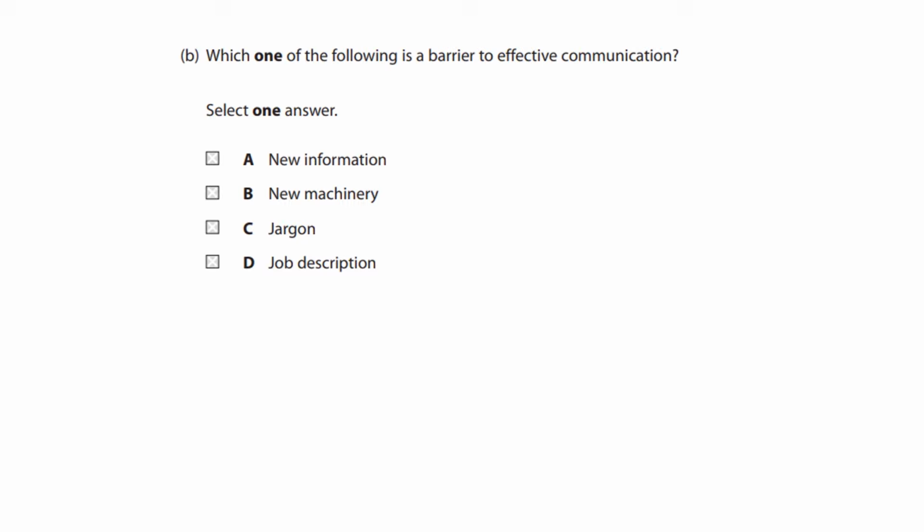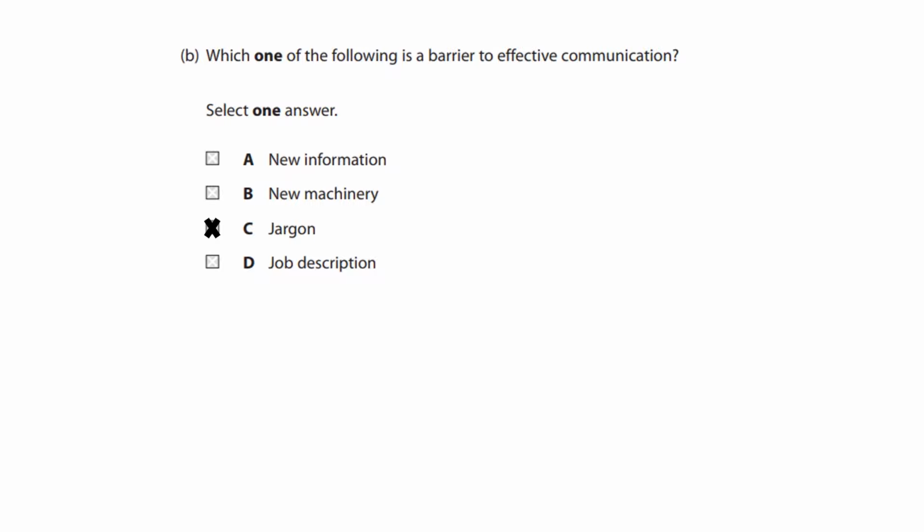Which one of the following is a barrier to effective communication? Is it new information, new machinery, jargon, or job description? The answer is jargon. So jargon is language that is specific to a particular field.